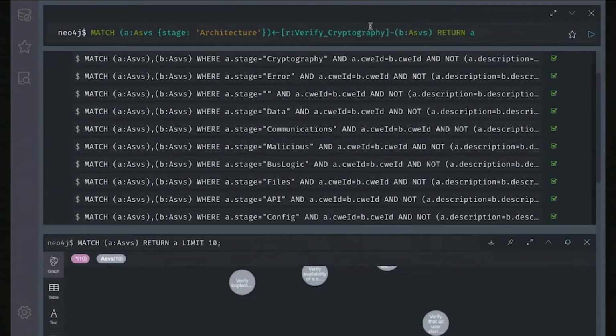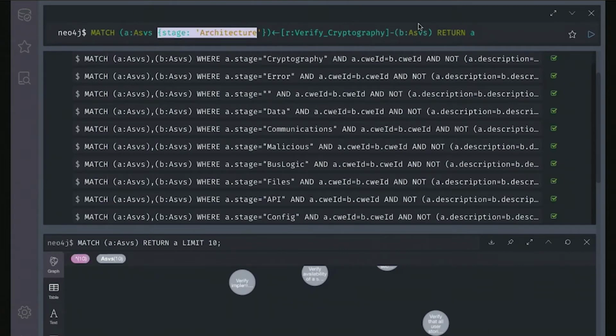So what I've just pasted is a query saying, hey, the data set or the nodes ASVS, I want to get relationship where something is of stage architecture or the security domain architecture, where the relationship is coming from ASVS, where you want to verify for cryptography. Now, for people who are unfamiliar with ASVS, the way ASVS is listed out is as 14 domains. One of them is architecture as a domain of the 14, and cryptography is another stage.